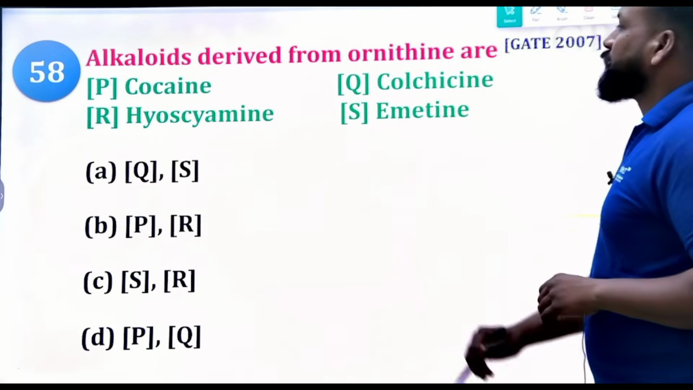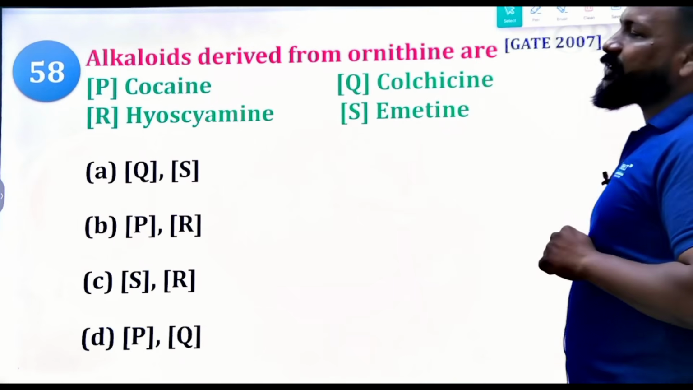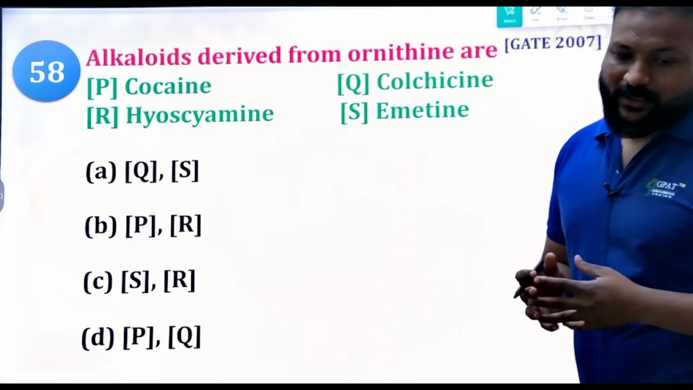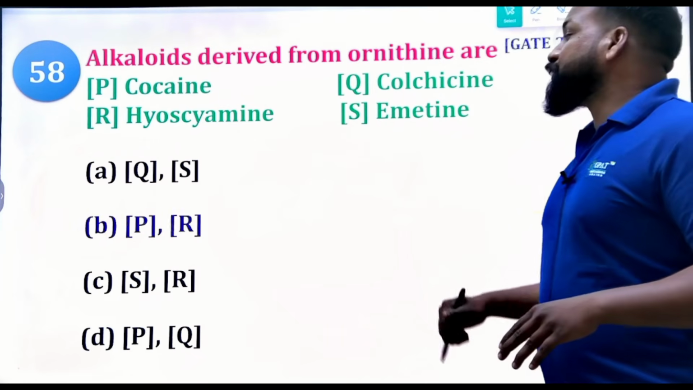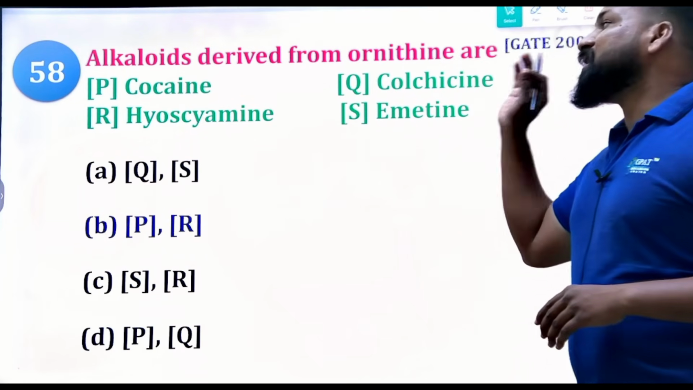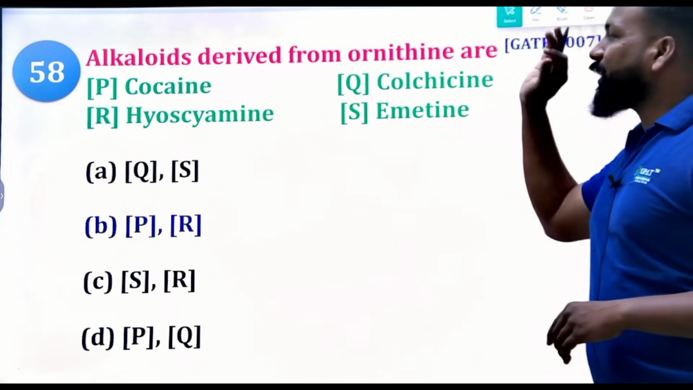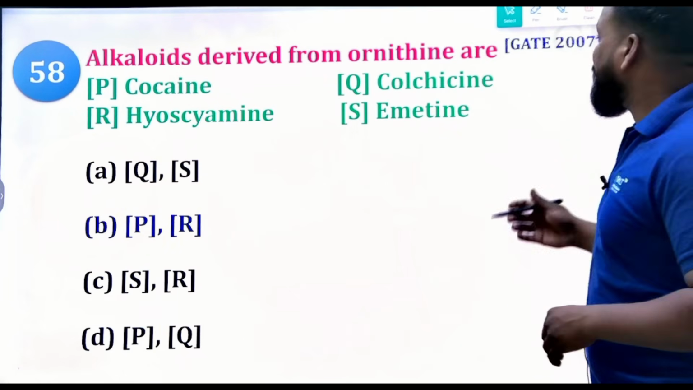Okay, next. Alkaloids derived from ornithine, only two are derived. GATE 2007 question. What are they? Alkaloids derived from ornithine. Cocaine, hyoscyamine, colchicine, and emetine. So undoubtedly option B is correct because P and R, cocaine and hyoscyamine. Cocaine and hyoscyamine are obtained from ornithine. Okay, clear?